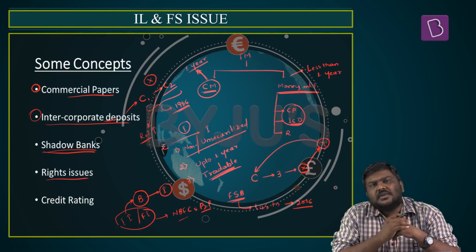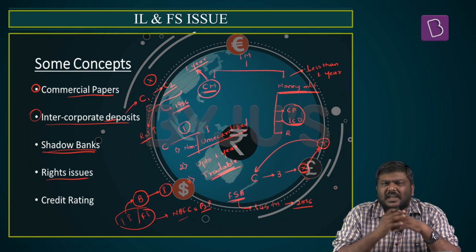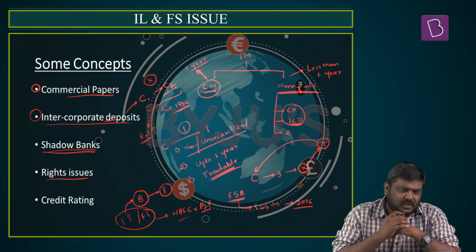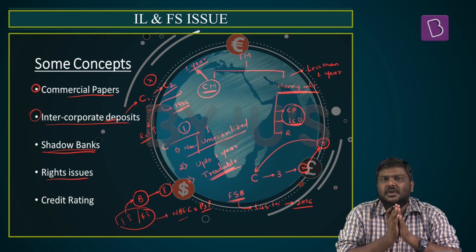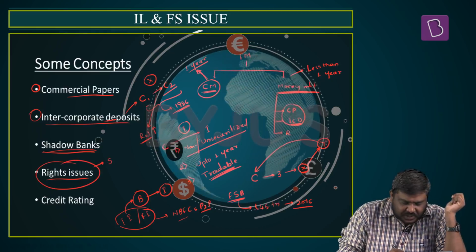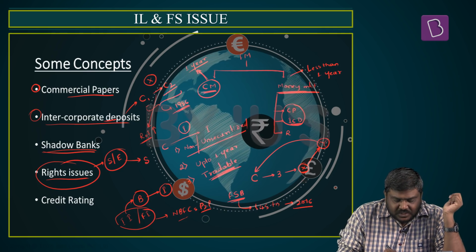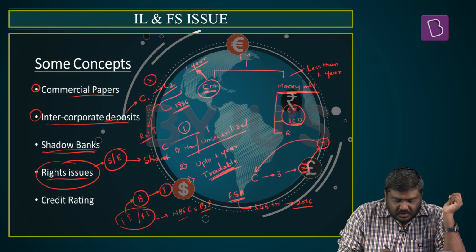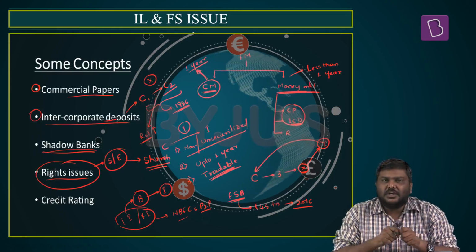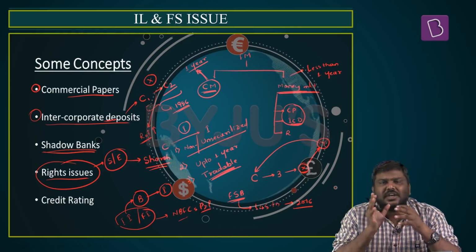Next is the concept of rights issues. This is being discussed in the papers as one of the ways out for IL&FS. Now, what is the concept of a rights issue? Please understand, a rights issue is nothing but issuing shares, or issuing equity, to the existing shareholders. I'll repeat the statement: a rights issue is nothing but issuing shares or equity to the existing shareholders.